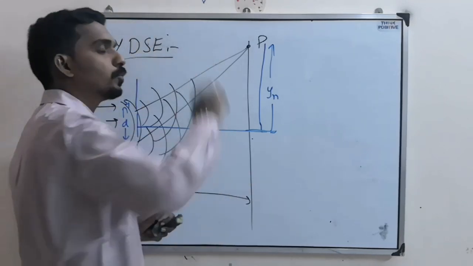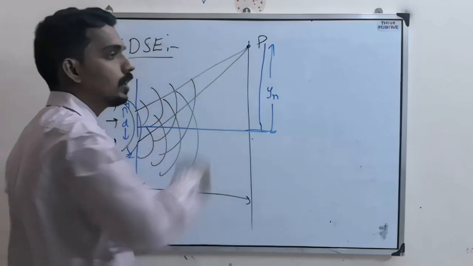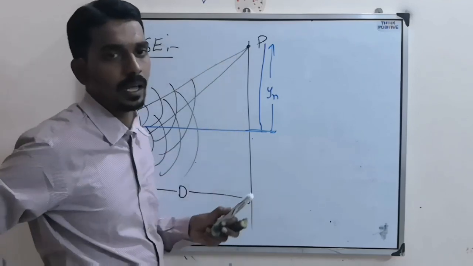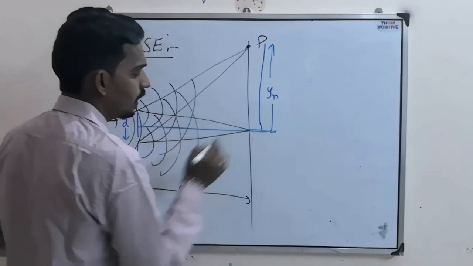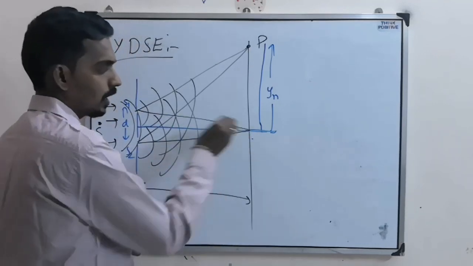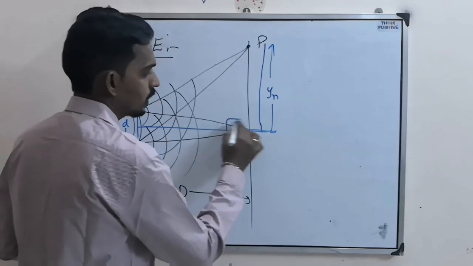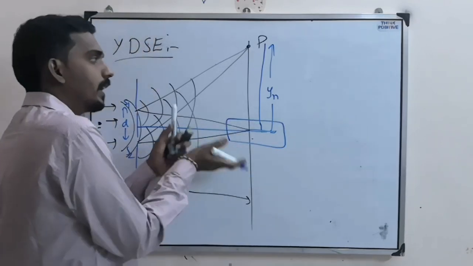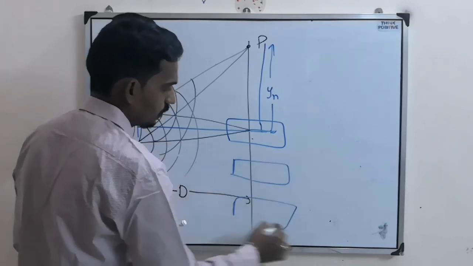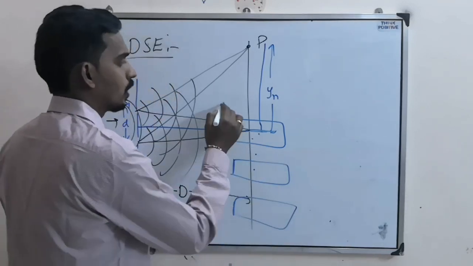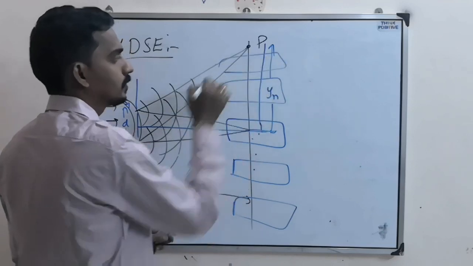Bright means constructive interference will happen, dark means destructive interference will happen. But at the center there is always constructive superposition, so there is one bright fringe. Then above and below you get alternate dark and bright fringes like this.